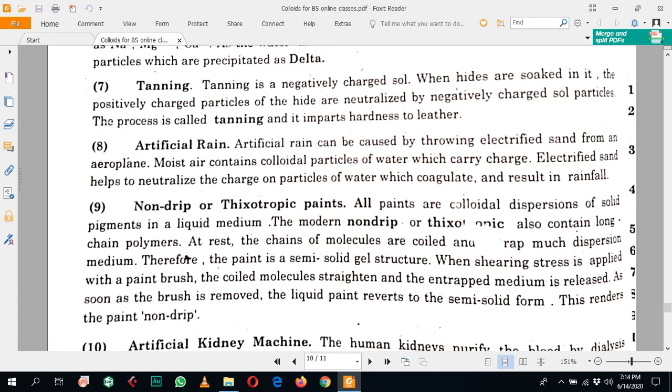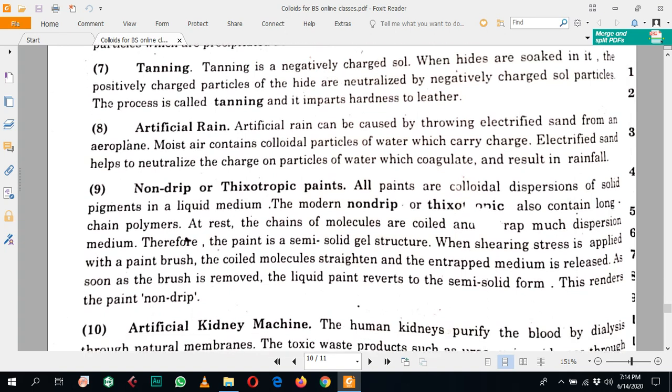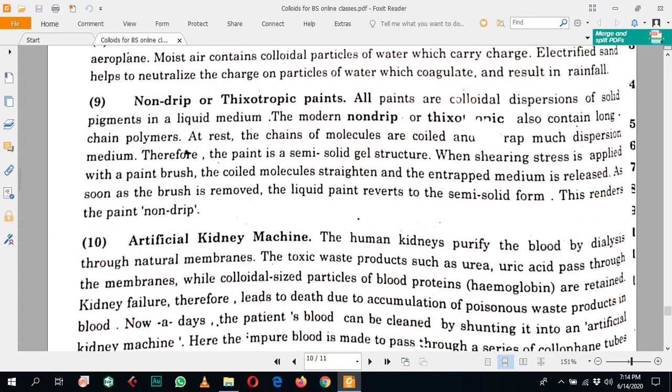So artificial rain can be caused by throwing electrified sand from an aeroplane. The moist air contains colloidal particles of water which carry charge. This electrified sand helps to neutralize the charged particles of the water, which coagulate and result in rainfall.